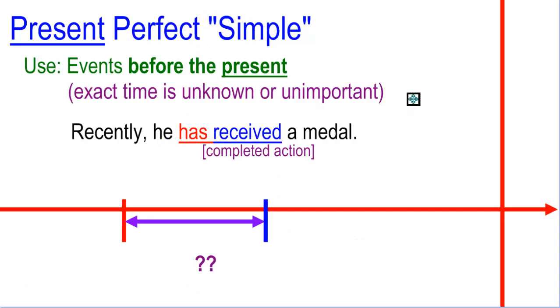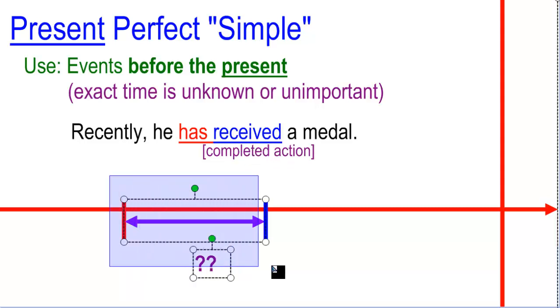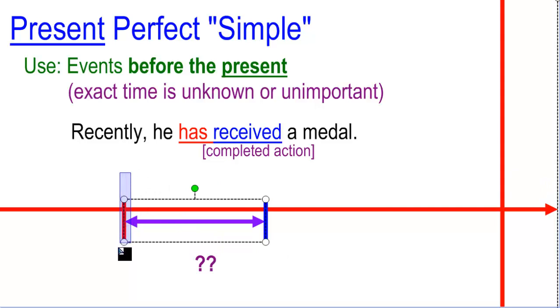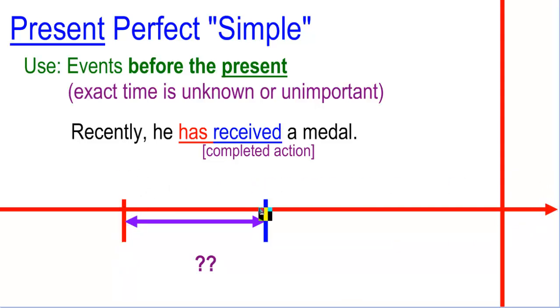Now, let's be more specific about some characteristics. Recently, he has received a medal. When you say that he has received, that means that this action is completed. So this is an action that is completely finished. It started in one moment and then it stopped. Okay, you have the duration here. First, the action happened in one moment and then the action stopped.